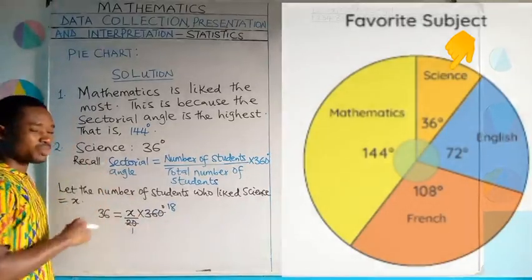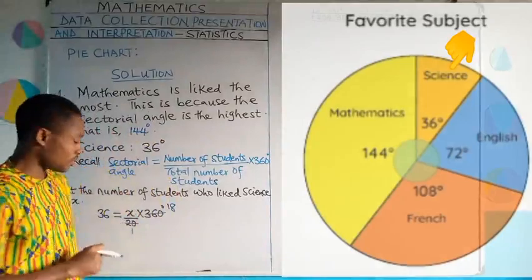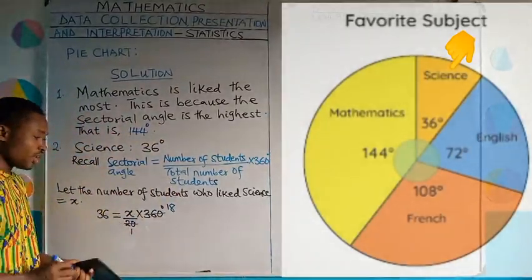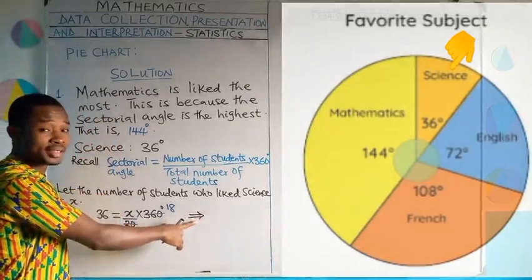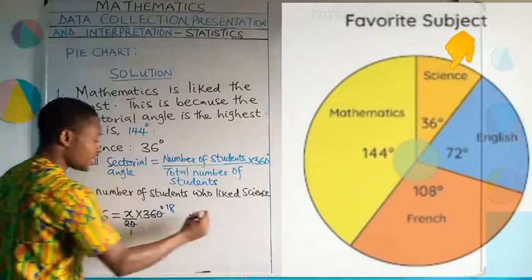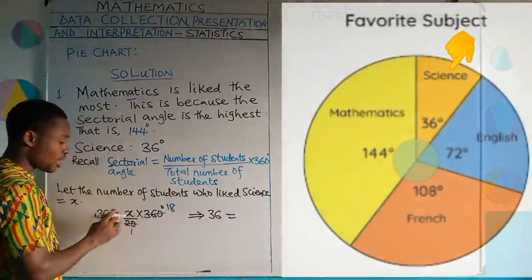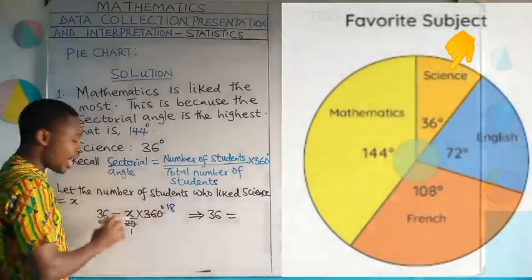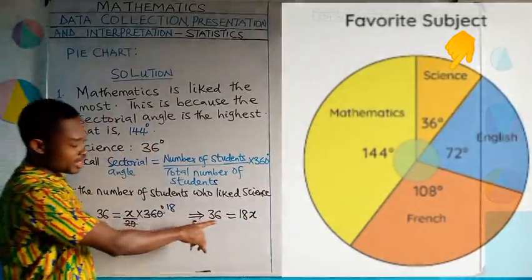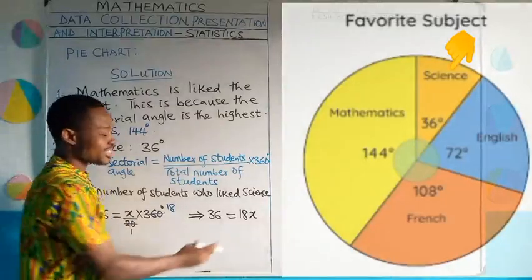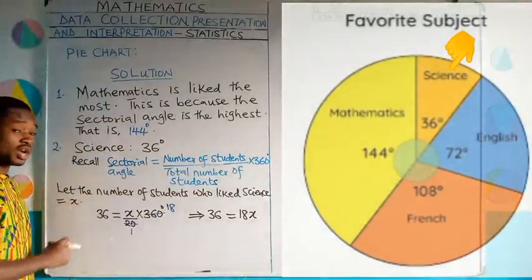Okay? In question number 1, we saw something like that already when we solved the problem on the sectorial angle of Mr. So-and-so's farm. So this is now going to give us, permit me to do the calculation here. This symbol means it implies, it means that 36 will now be equal to x times 18. Because what we have here now is x multiplied by 18. And x times 18 will give us 18x. Did you take note that this simple equation now has a coefficient of the unknown? The unknown is x. And x is the number of students who like science.